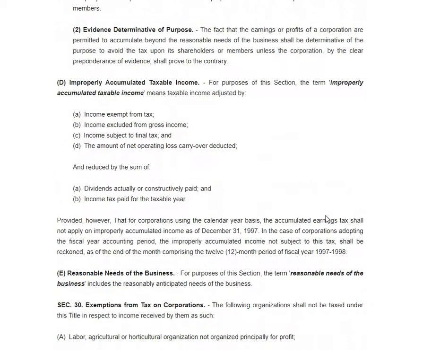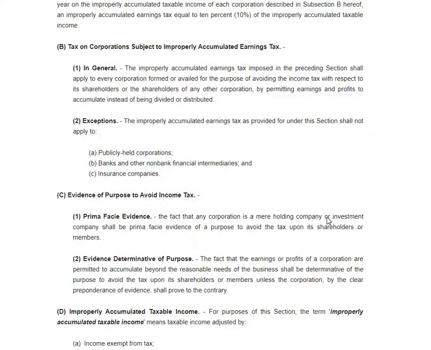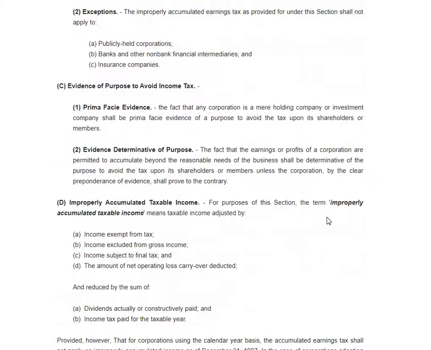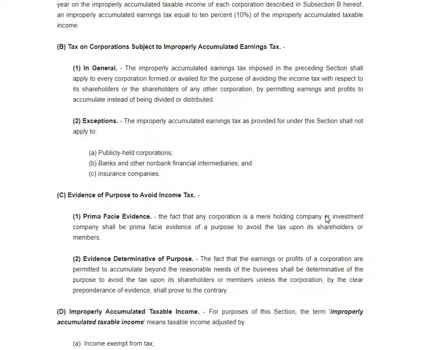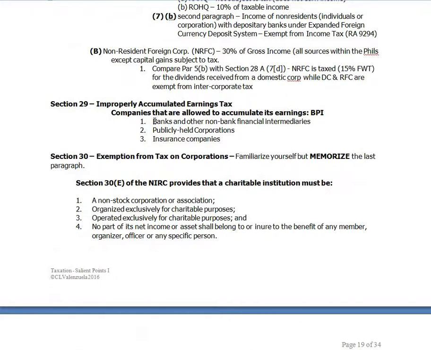Remember that there are corporations that are exempted from this tax, and they are the BPI. Who are they? They are the banks and other non-bank financial intermediaries, publicly held corporations, and insurance companies. BPI, system glitch? No. But okay, banks. Why are they exempted from paying improperly accumulated earnings tax?